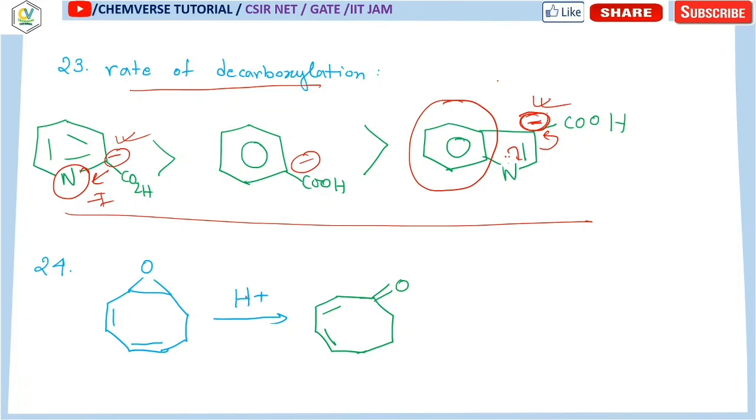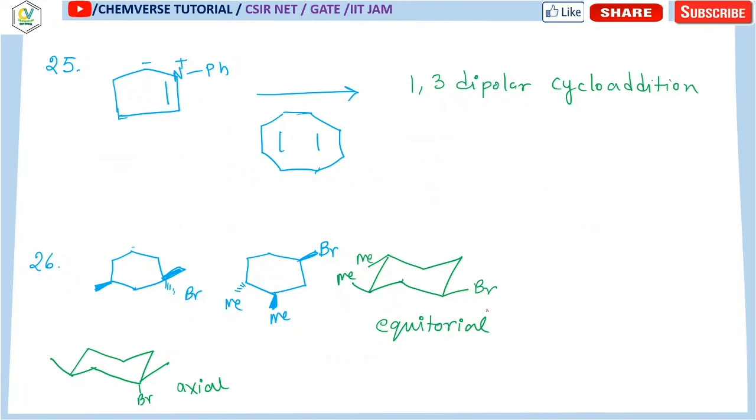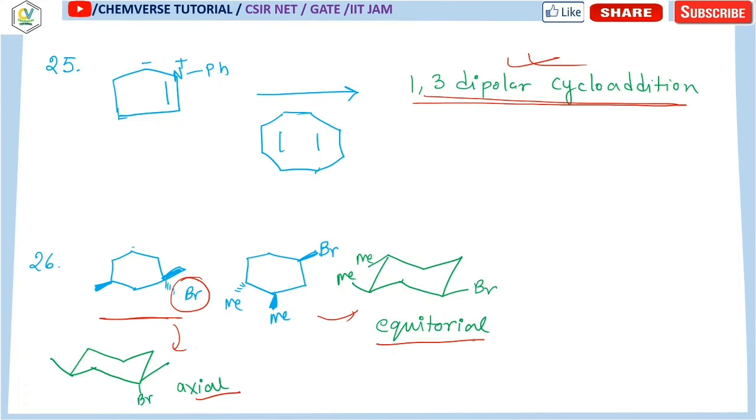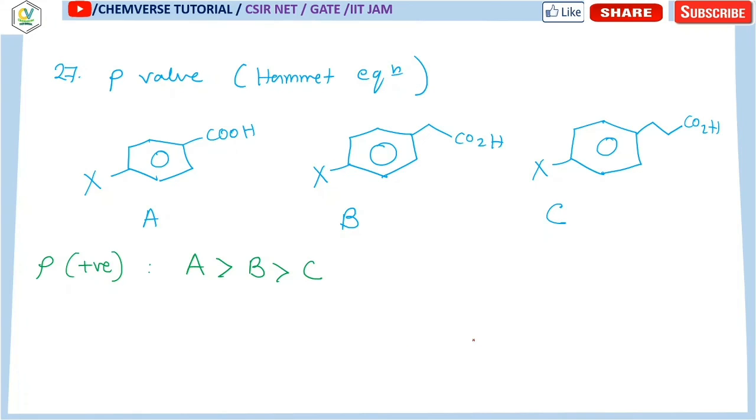Now question number 24, in this case under acidic condition, this will be the product. After that, I recall that in only one option 1,3-dipolar cycloaddition was mentioned, and that will be your correct answer. And for this case, okay, what is the position of the bromine? If you draw it in the cyclohexane form, then you can easily say that in the first case it is in axial position, in the second case it is in equatorial position.